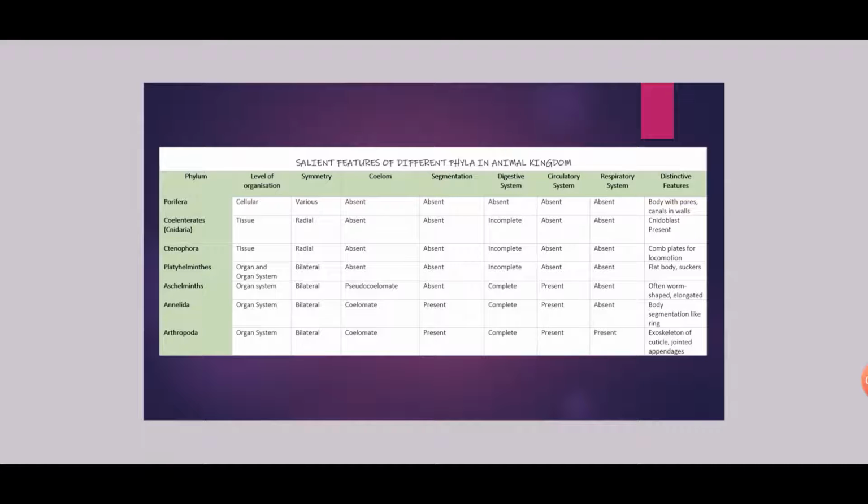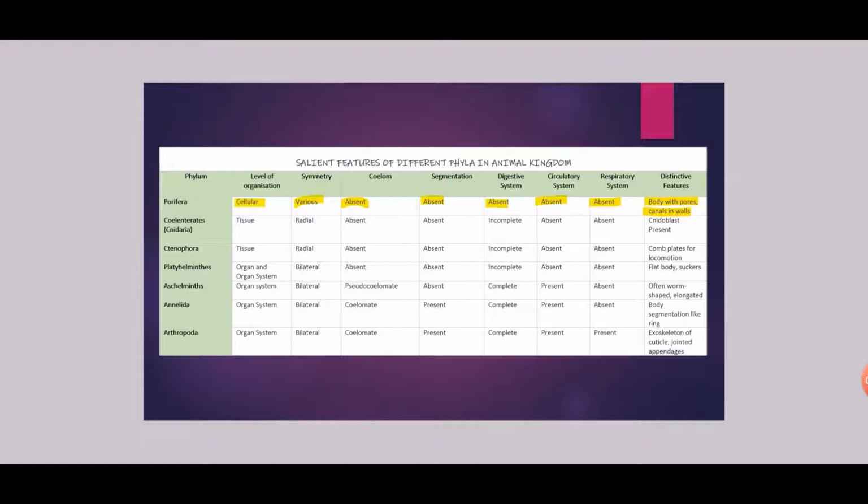We see that in phylum Porifera, level of organization is cellular, symmetry is of various types, and the body cavity is absent. Segmentation is absent, digestive system is also absent, circulatory system is also absent, respiratory system is also absent, and the distinctive feature of this phylum is that they have a body with pores and canals in their body walls.